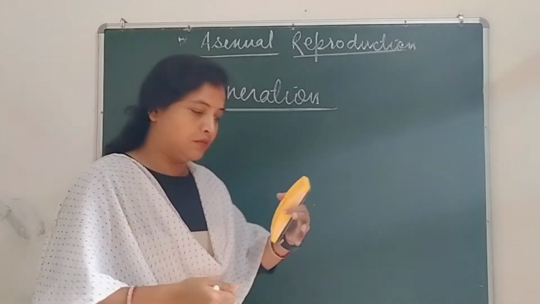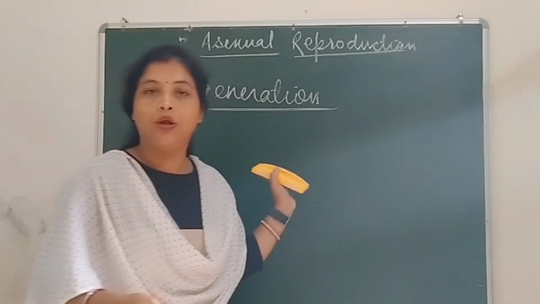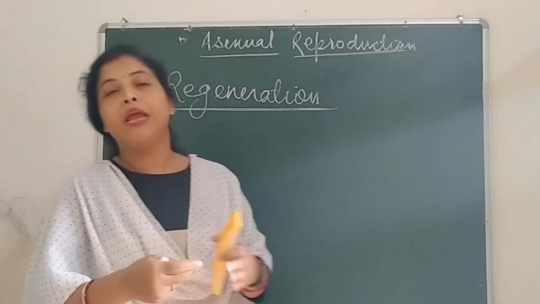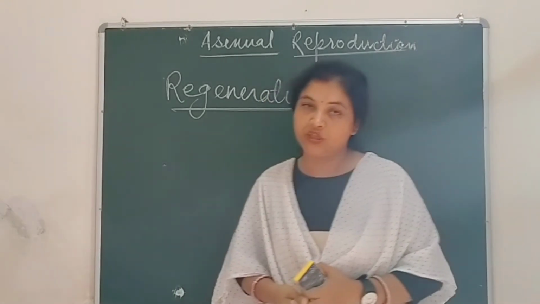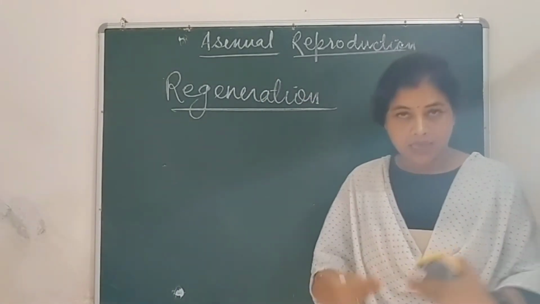Then multicellular also, like planaria and this Spirogyra I just gave as an example. It may be organ level or organ system level of organization, like us, higher organisms.